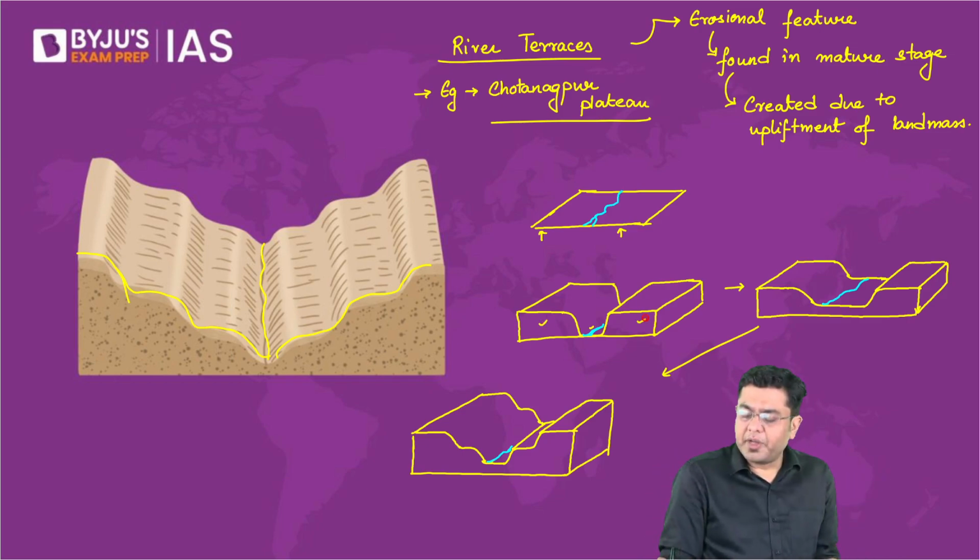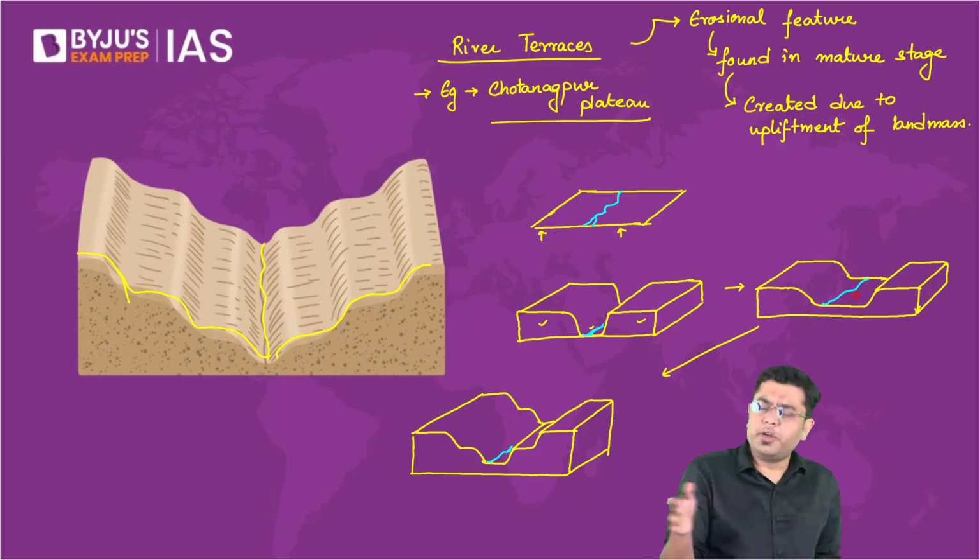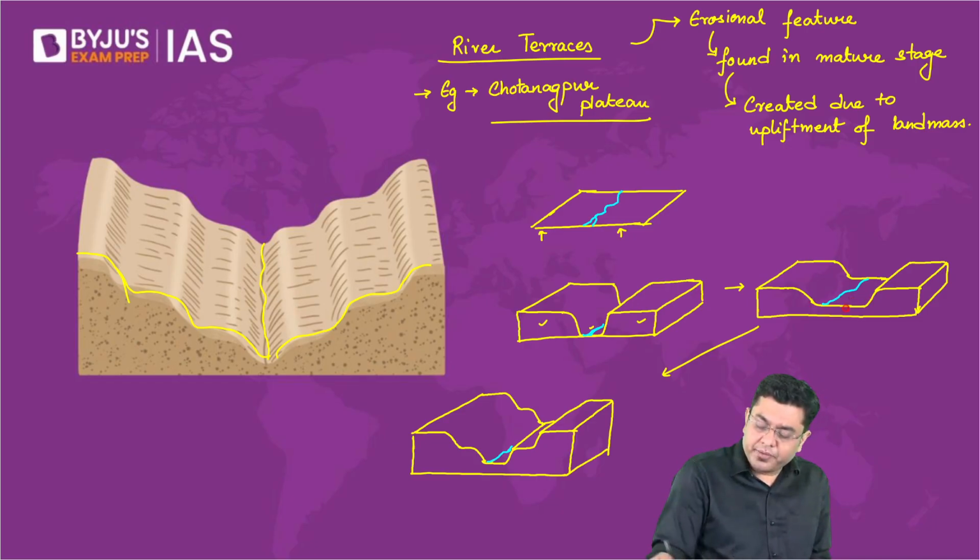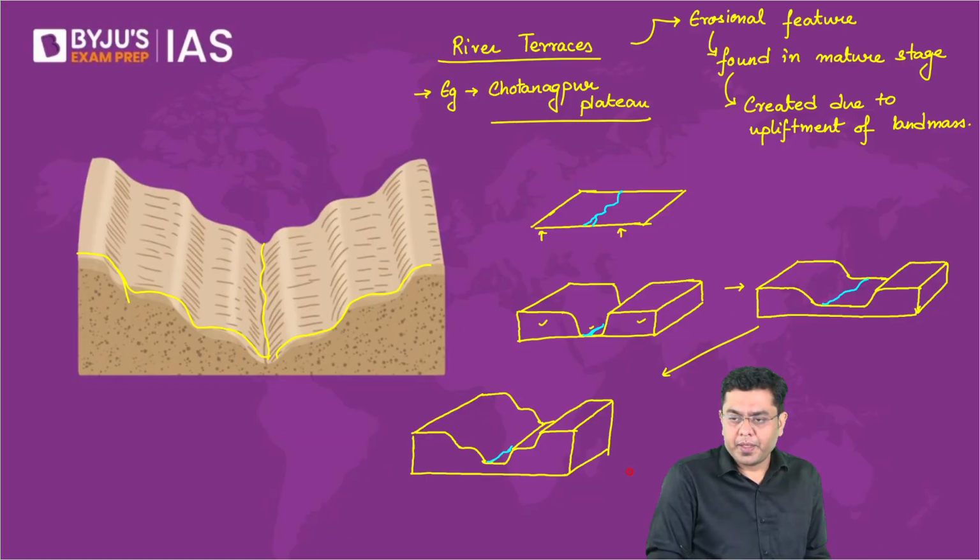After some time, the river will widen its base because it is in a mature stage. It will move horizontally, it will keep on eroding materials, so it will widen its base. Then again the second phase of upliftment happens, so these portions will also get uplifted, these areas that you see. So that is how eventually step-like features get created. Okay,